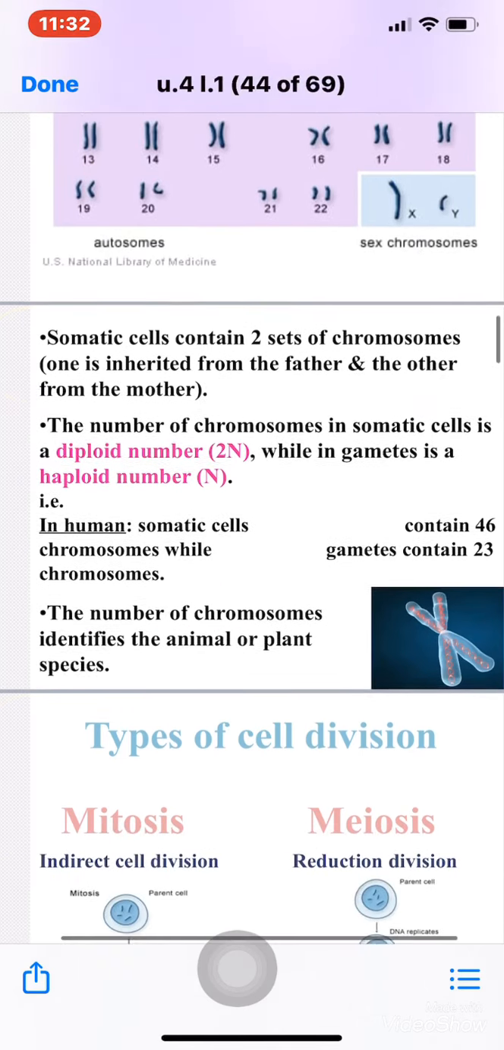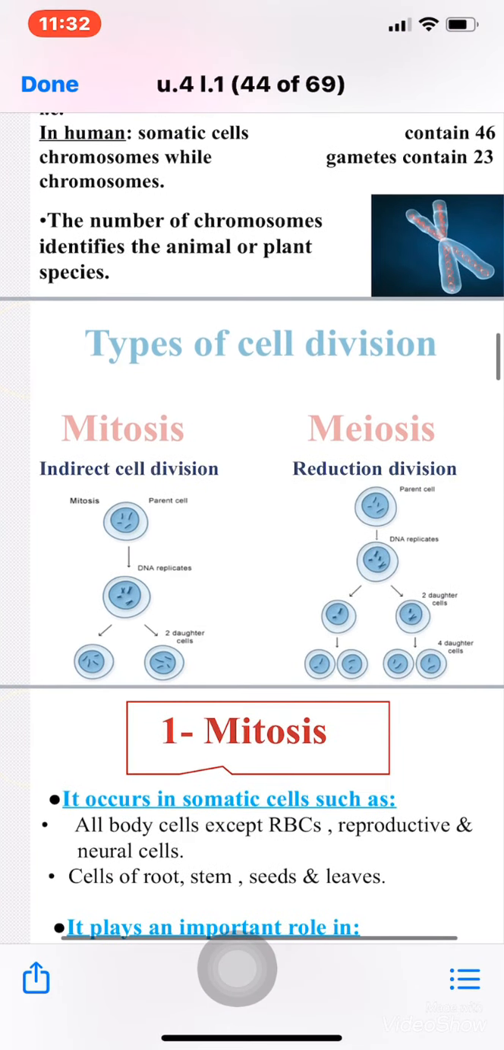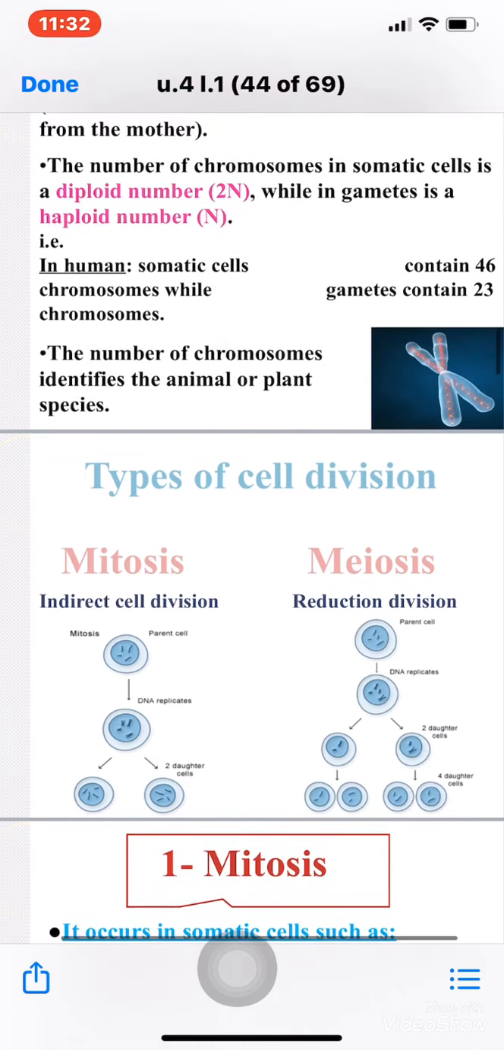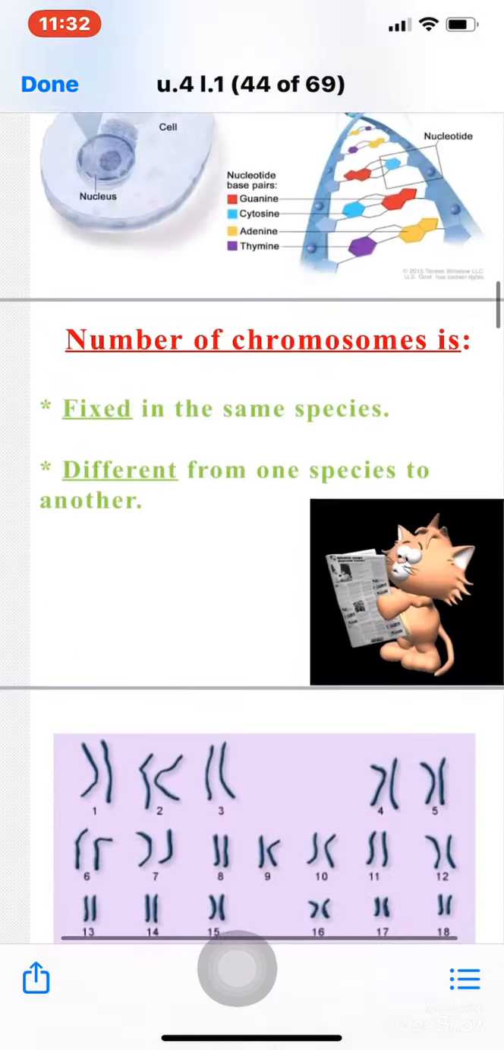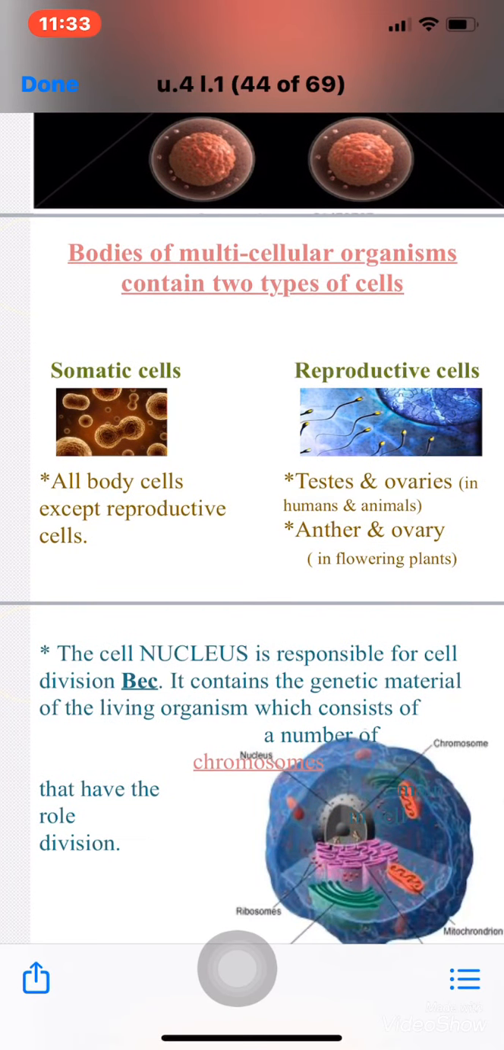What are the types of cell division which occur in our body? We have two types of cell division, mitosis and meiosis. Mitosis or mitotic cell division, and meiosis or meiotic cell division. Mitosis is also called indirect cell division, while meiosis is called reduction division. We will study both of them in detail, but let's return to the types of cells in the body, which we said are somatic cells and reproductive cells.